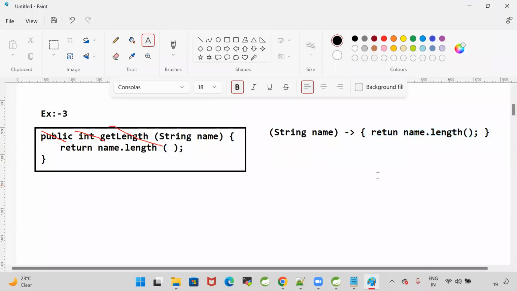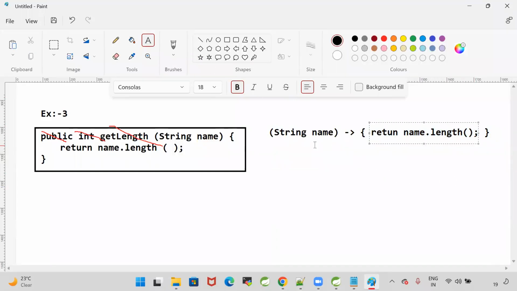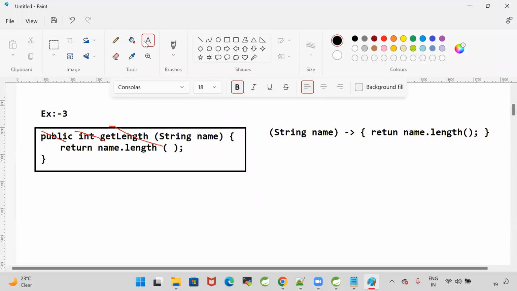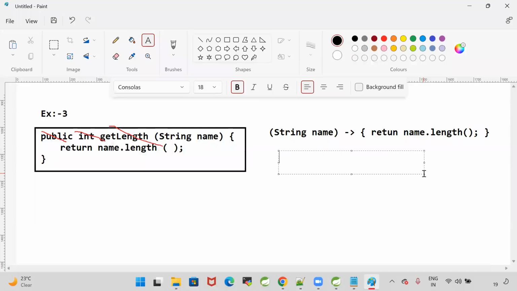As we already discussed, if we are writing only one line in the body, braces are optional, and the data type is optional for the Lambda input. So can I write a short form of this Lambda? I'm removing the data type, it's not mandatory, and I'm going to remove the braces and return name dot length. Yes or no? This is the short form of the Lambda.